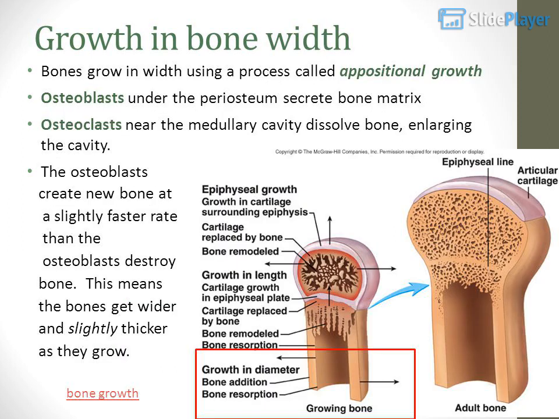Growth in bone width. Bones grow in width using a process called appositional growth. Osteoblasts under the periosteum secrete bone matrix. Osteoclasts near the medullary cavity dissolve bone, enlarging the cavity. The osteoblasts create new bone at a slightly faster rate than the osteoclasts destroy bone. This means the bones get wider and slightly thicker as they grow.